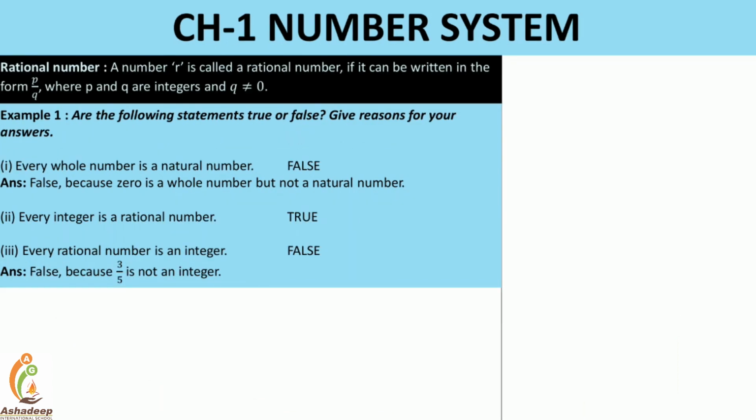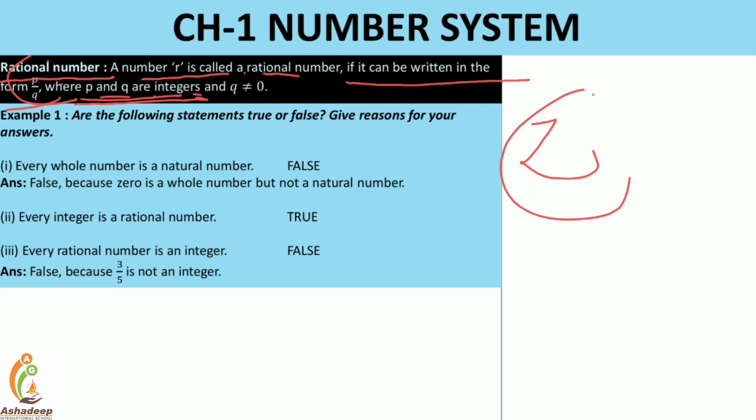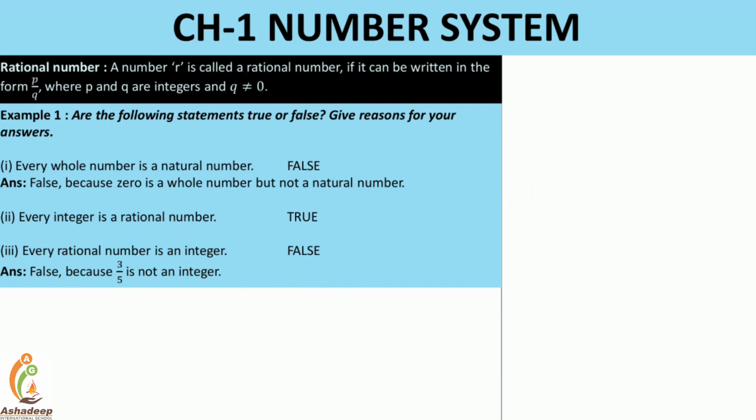Okay, so rational number. What is a rational number? See, a number r is called a rational number if we can write it in the form p by q, where p and q are integers. Integers means what? They come from the set Z, integers, and where q is not equal to 0.